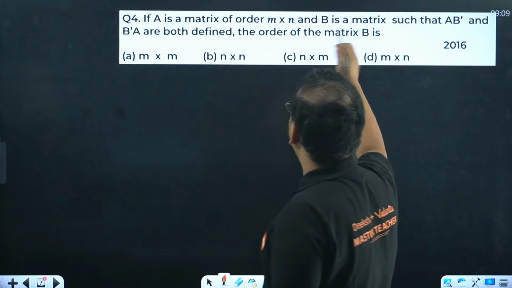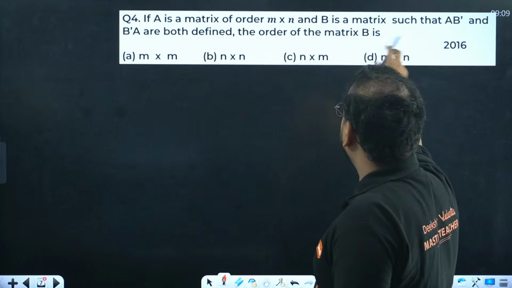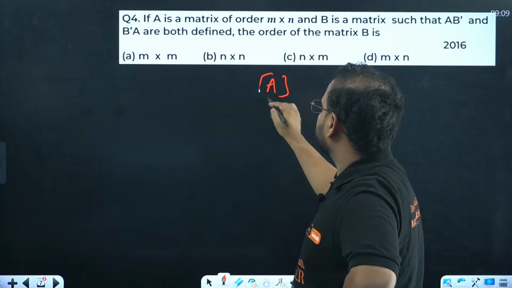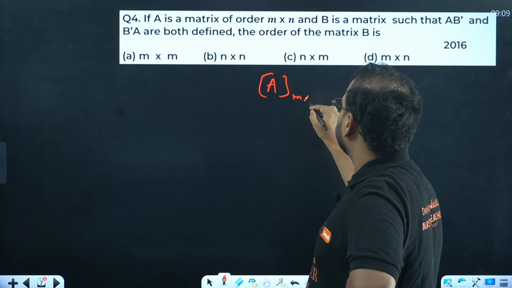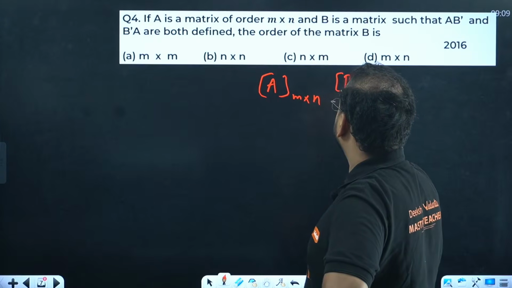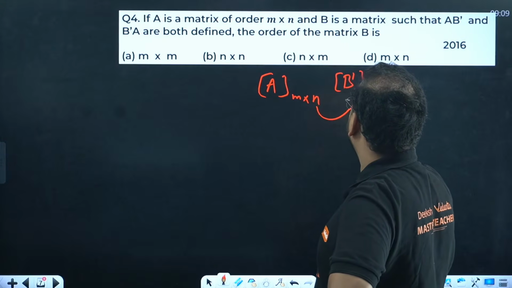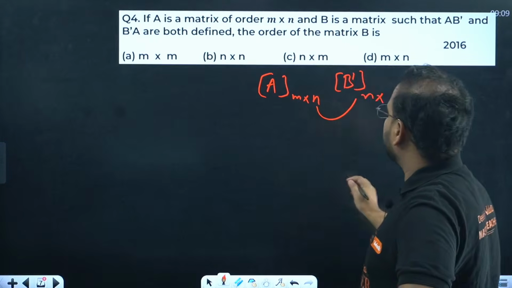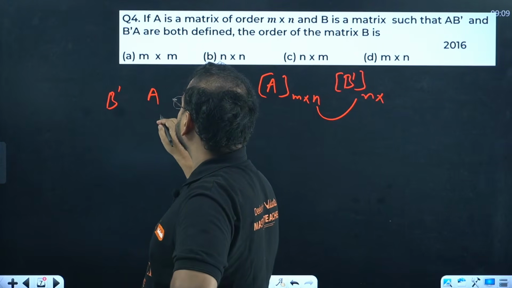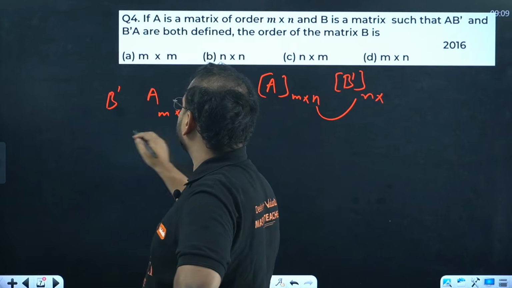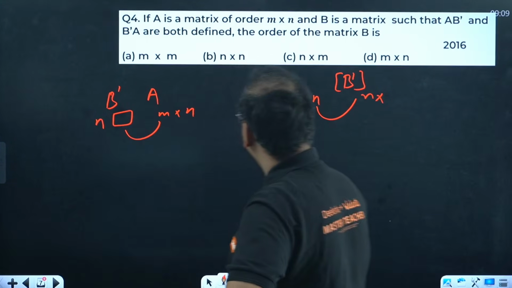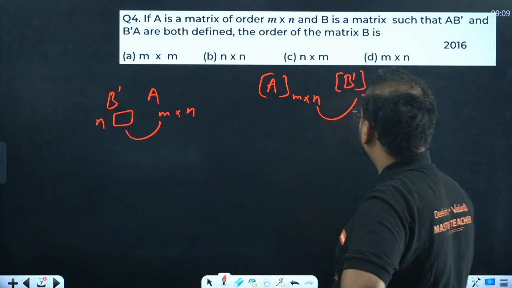Remember, there it was A dash B, now it is A B dash and B dash A. Again, A is given as M cross N. Now we have to find B dash. Let's find B dash then. B dash will have N as its first order, and this we don't know. Now if you're doing B dash A, with A being M cross N, this we already got as N. Of course, this value has to be M. So clearly this value is going to be M only.